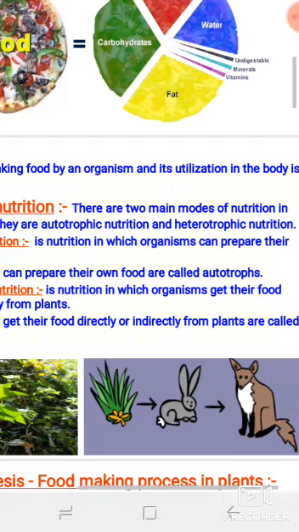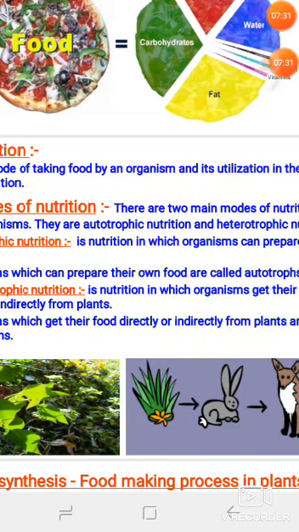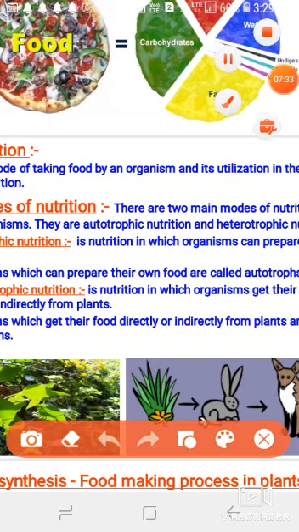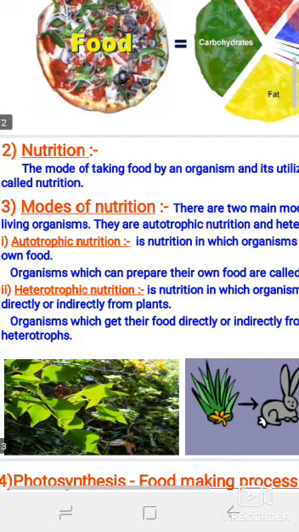The nutrition in which an organism gets its food directly or indirectly from plants. And keep in mind the source for heterotrophs to get food will be all green vegetation. Two ways are there, either directly or indirectly, and the source will be green plants.